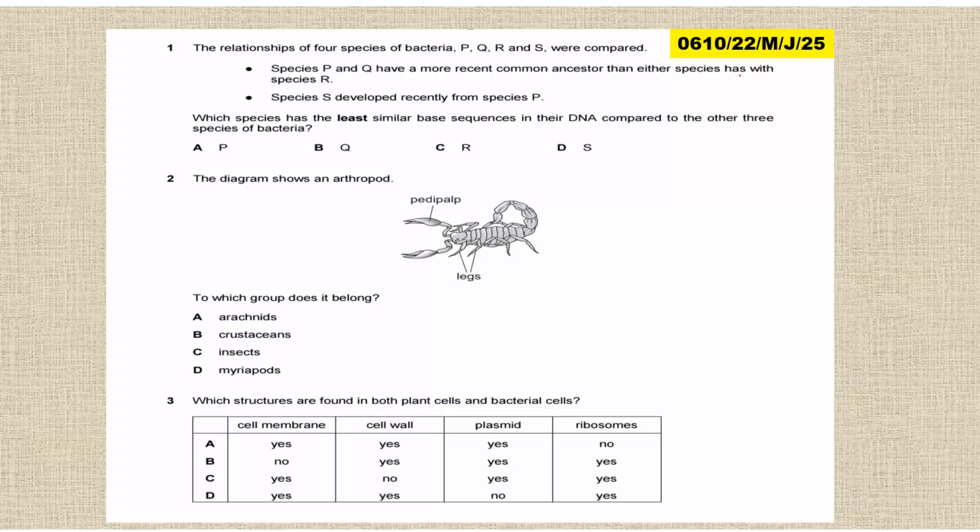And the fact that they are closely related means they have common ancestors, which means they are related. Now the question is, species S developed recently from P.